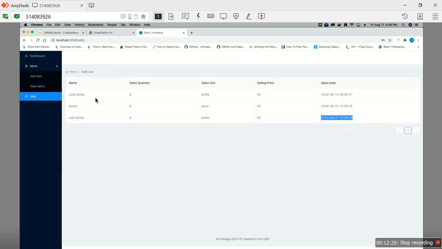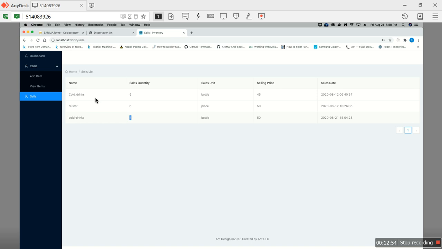This is how we record the sales. This means at this time a sale of cold drinks has been made. 4 bottles of cold drinks have been sold. So this is how the sales database is recorded, and then after a monthly interval, this data is exported in a CSV file, and that data set is used to train the model, and then the pickle file is renewed after a certain interval of time.